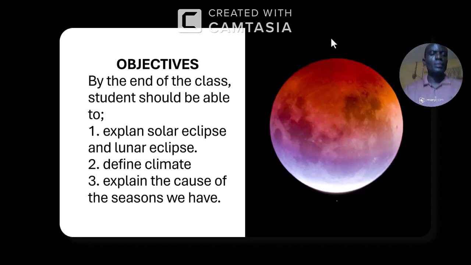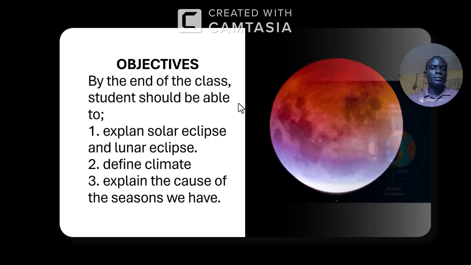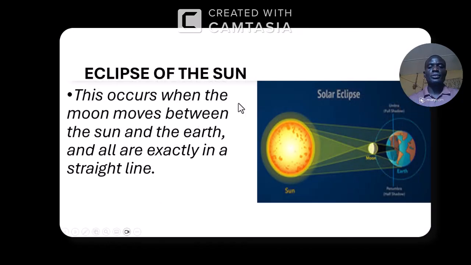Now let's start with the eclipse of the sun. What is the eclipse of the sun? Like I told you, eclipse of the sun also means solar eclipse. Eclipse always happens when we have the earth, the sun, and the moon all aligned.